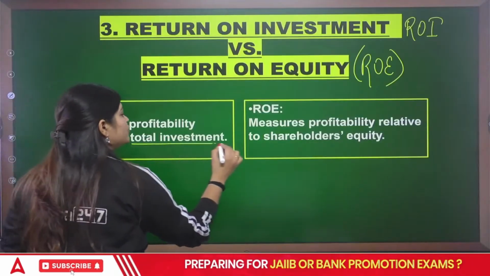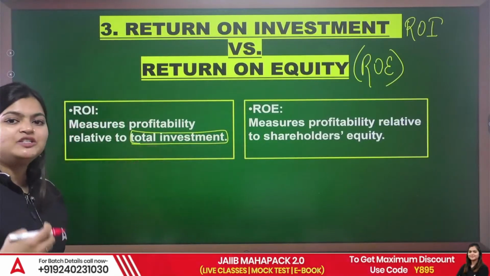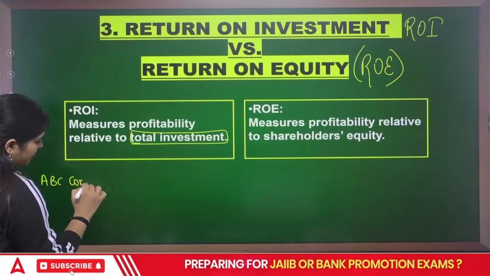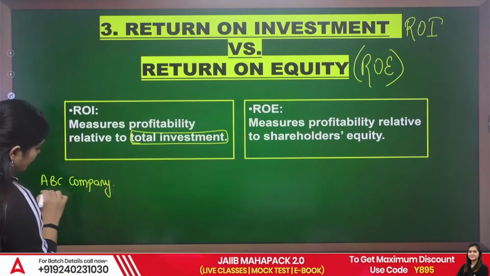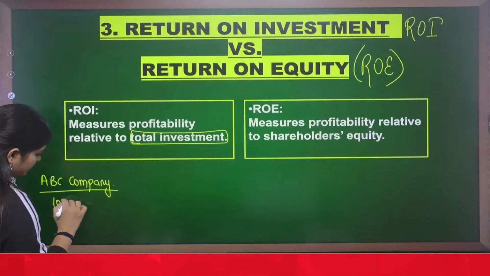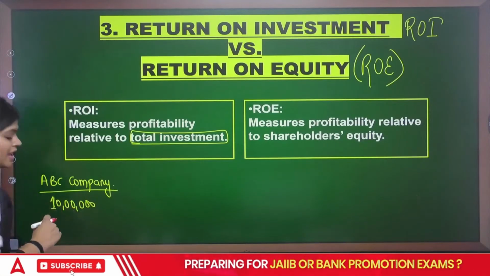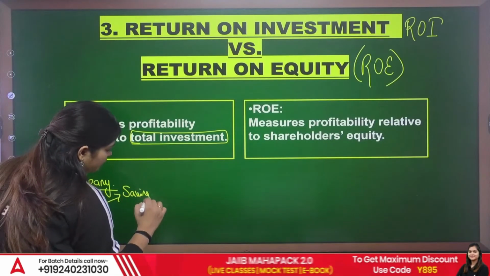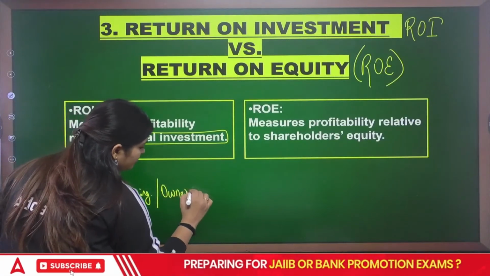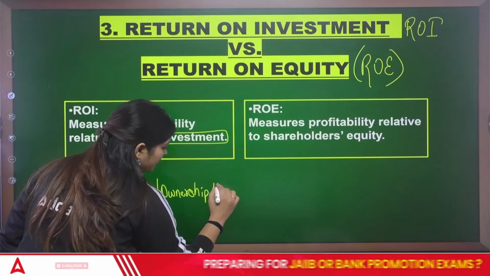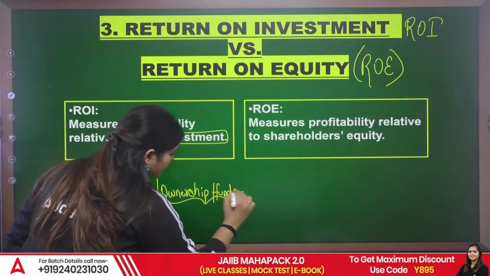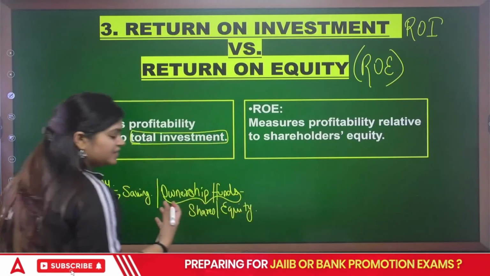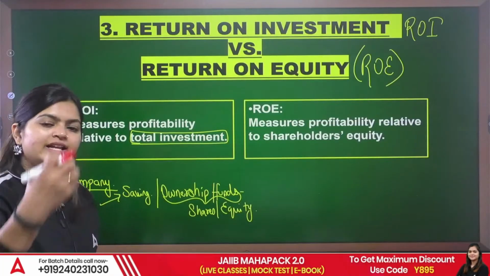Now, investment is going to be a total investment, because when we talk about any business, suppose I start one business known as ABC company. This is my ABC company. Now, suppose for this company I require 10 lakhs. How can I arrange this 10 lakhs? I can use my own savings, or I can give ownership to my friends and take funds from them, which is known as shares or equity. Yes, I am selling equity of my business, shares or ownership of my business, and getting the funds.